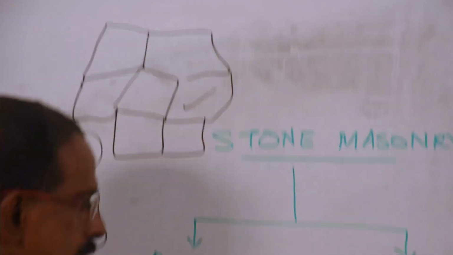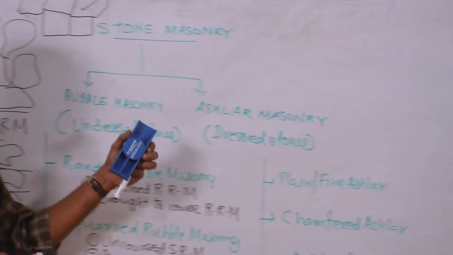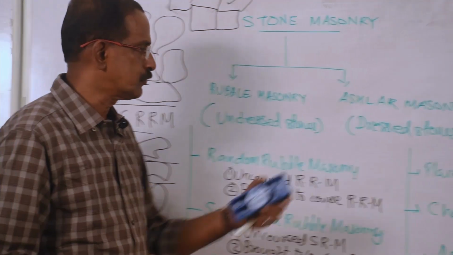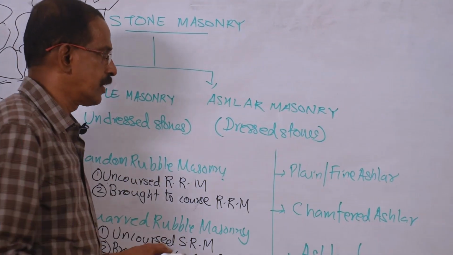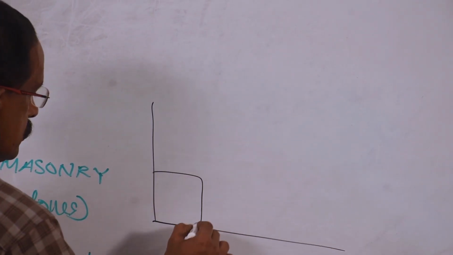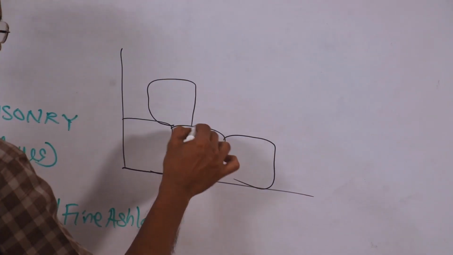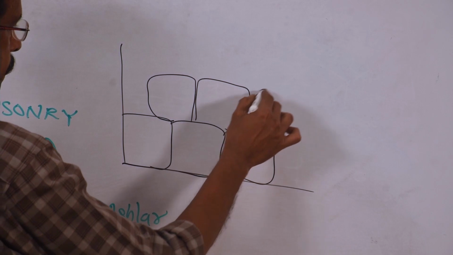Now coming to the second classification, that is ashlar masonry. Here dressed stones are used. The first one, plain or fine ashlar masonry. Here stones having the same height or equal heights are used for the construction.